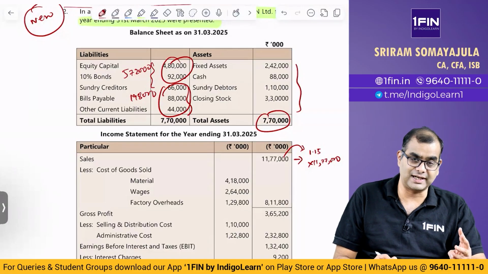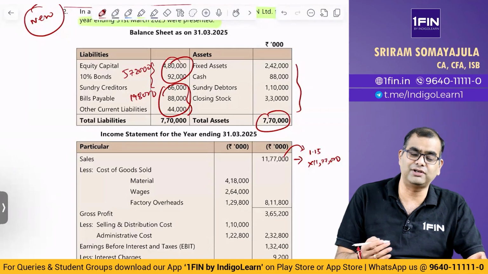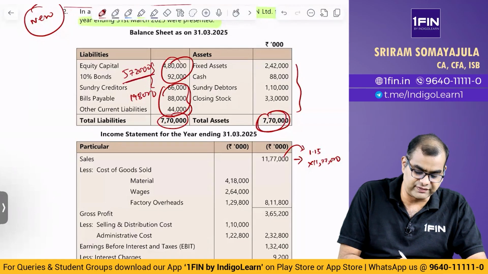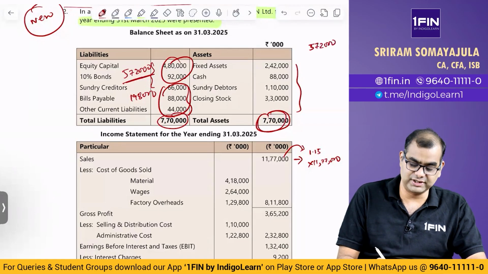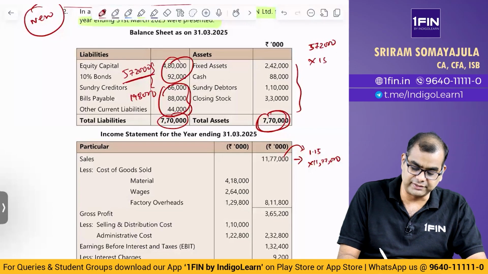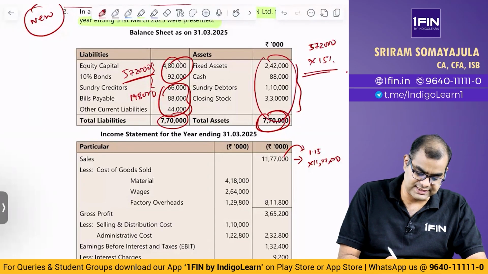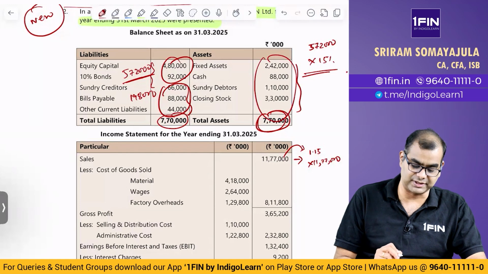Now, what is the total increase in assets and liabilities? See what they've said: assets and current liabilities, everything will go up by the same percentage. So the difference between these two, 770 minus 198, will be the same 5,72,000. This 5,72,000 will increase by 15%. Net assets, that is assets minus liabilities, will increase by 15%.